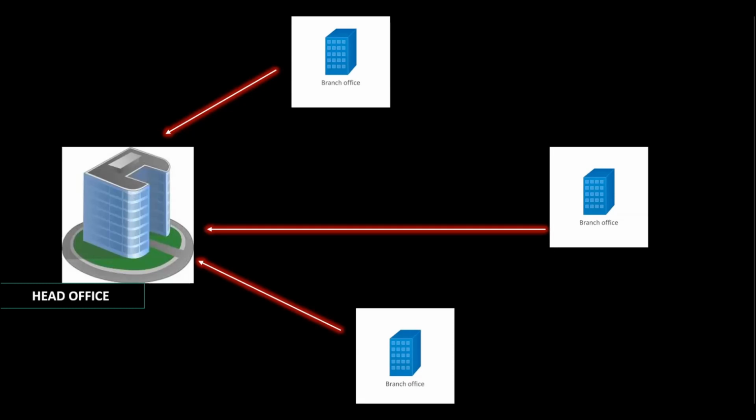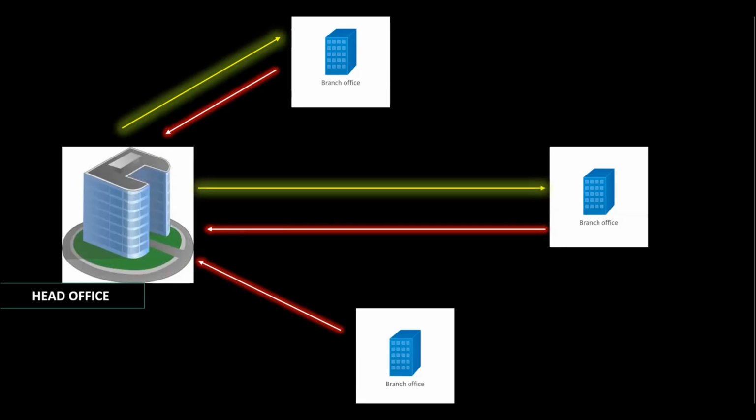When the decision is given to the branch, they will start recording all the transactions which take place in the branch. At the same time, the branch is also allowed to open an account of head office. That means it becomes like a two-way. Head office will have a branch account and the branch will open a head office account. So it becomes a two-way where all the decisions and all the power is given to the branch. That is why it is called an independent branch.